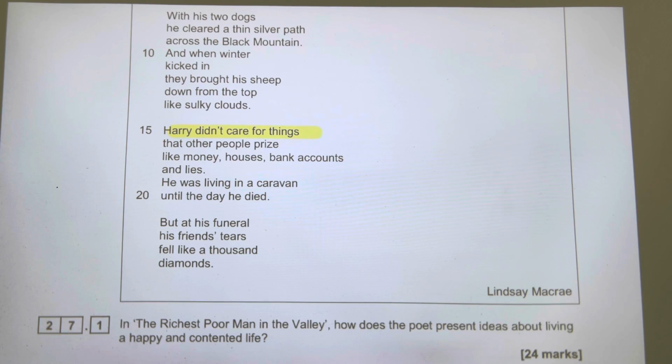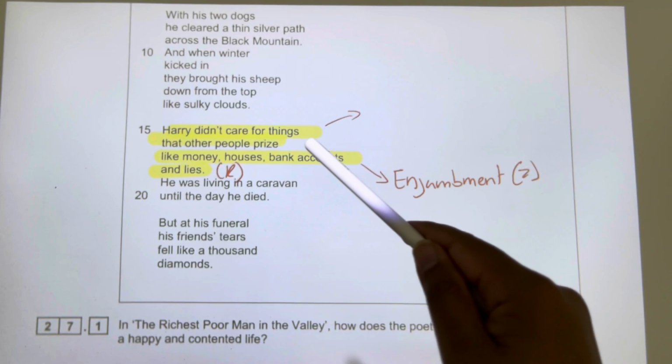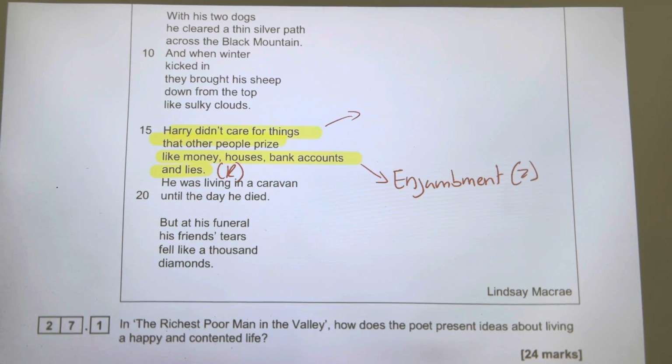So Harry didn't care for things that other people provide, like money, houses, bank accounts, and lies. This here, guys, all of it will be my reference. Now, what's my technique and what am I gonna zoom into? When it comes to zooming in, guys, I'm going to be zooming into the enjambment, because if you look over here, there's no punctuation, no punctuation, no punctuation.